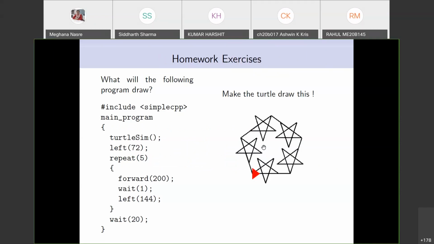And you are going to again try to draw the picture on the right hand side and tell us how do you write a turtle program to draw this picture that you see on the right hand side. So these are some things that you will do as homework exercises.